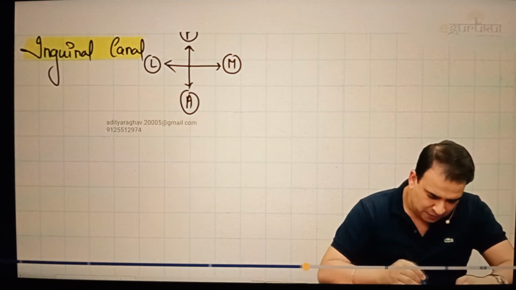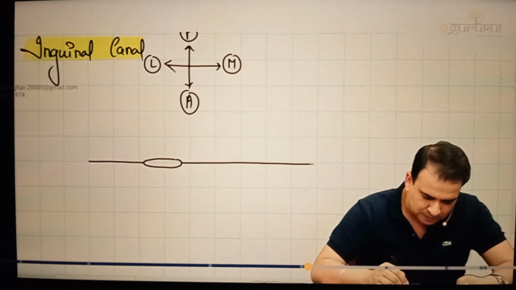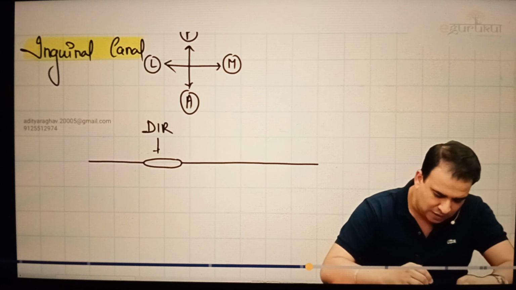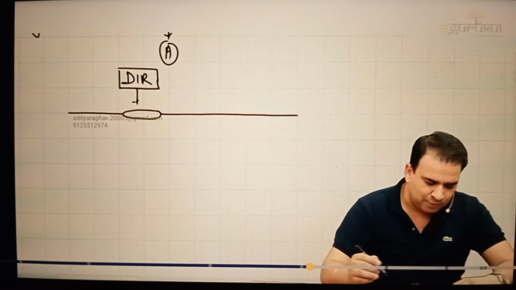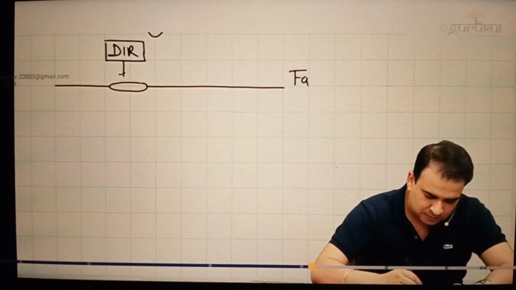So there we go. If this is the fascia transversalis, now you will see an opening in the fascia transversalis, and this is called the deep inguinal ring. Try to label it on the side as I'm doing it so that it will be easy for you to mark the boundaries simultaneously. So this is the fascia transversalis.